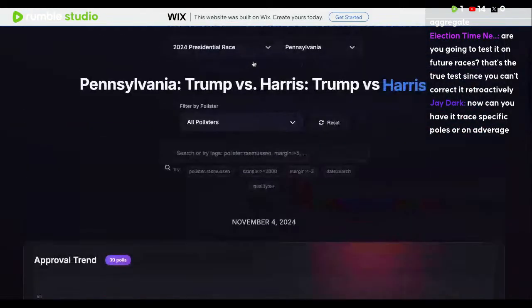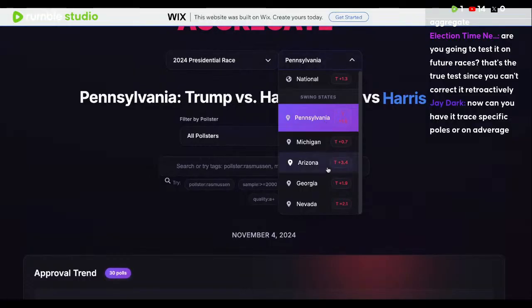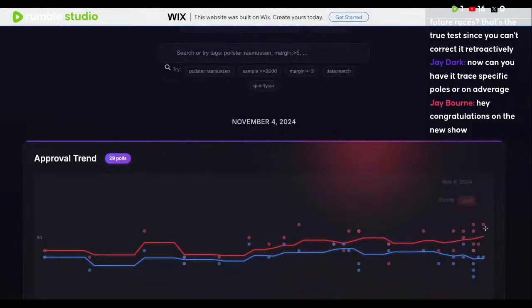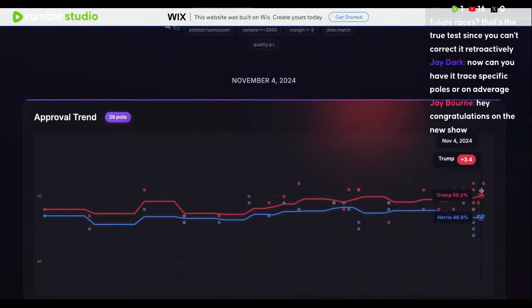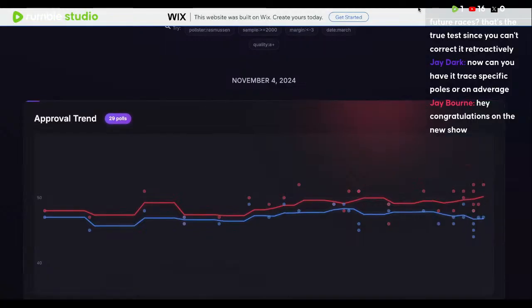So really, just to sum this up, in Pennsylvania, Michigan, Georgia, and Arizona, the margins are almost perfect. Arizona is the one, I believe, with the biggest error. And even then, we have them finishing off at 3.4% in Arizona. So this was the best aggregate you could possibly find out there for something like this.